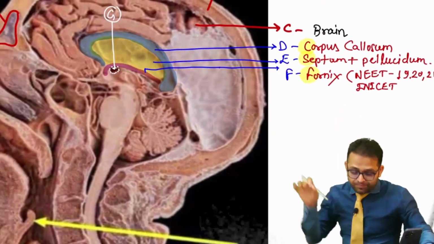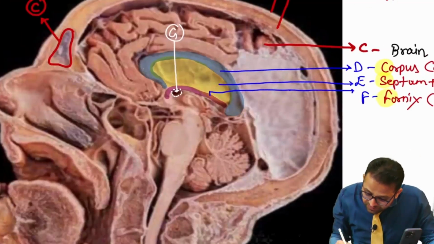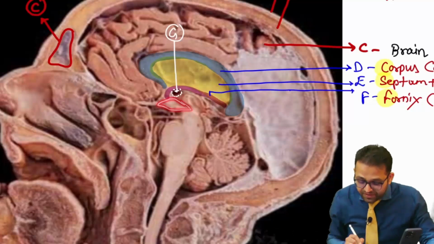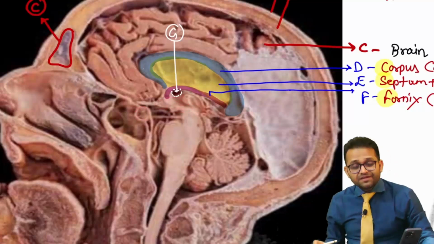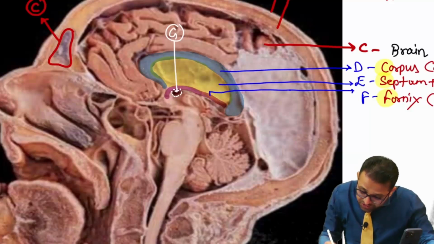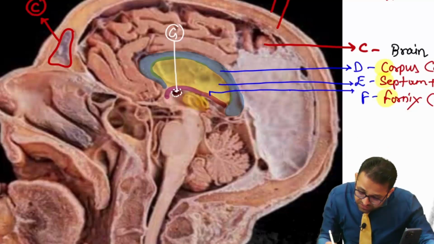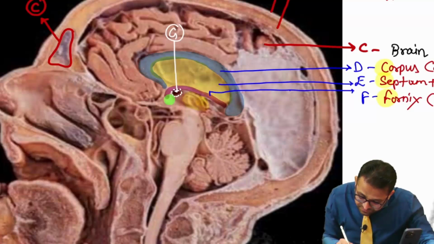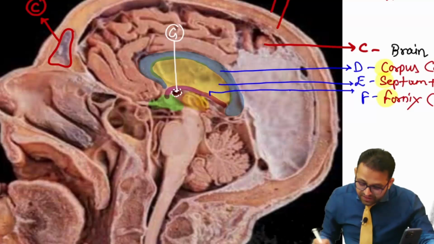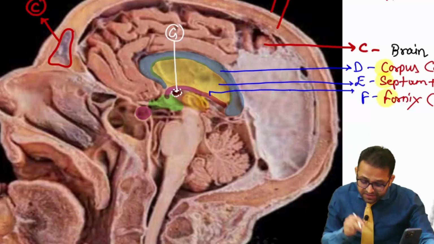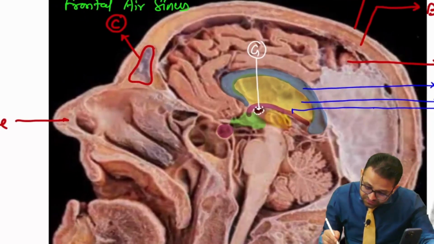So what I want to tell you, sir. Now in all this brain part just below the fornix, can you see one mass? Yes, sir, there is one oval mass. And below it, can you see there is another area? And then can you observe this particular area? So I am going to ask these questions from all of you. You have to answer about this particular zone, then you have to answer about this other area, and then about this rounded portion. So I am indicating these structures here.